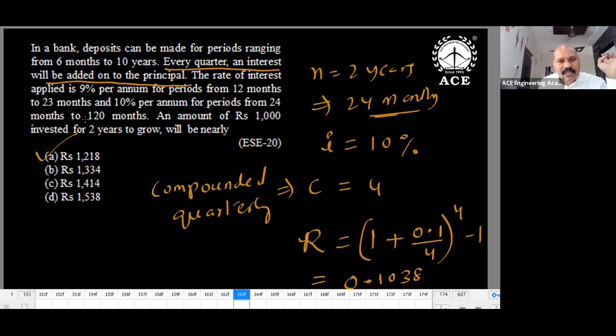2 years means 24 months. 24 months means which interest are we going to consider? 10%. So I is equal to 10%. For adding confusion, he has given this data. Suppose you had invested for 1 year only, then you would have taken 9%. So I is equal to 10%, C is equal to 4. First we find out the effective interest rate, 10.38%.